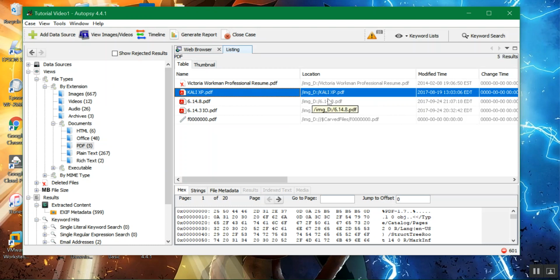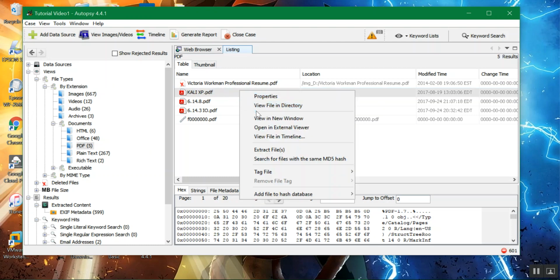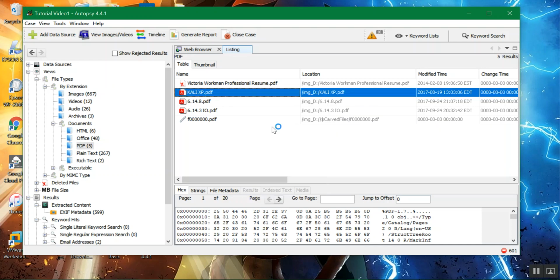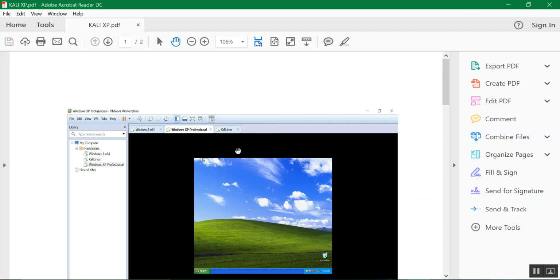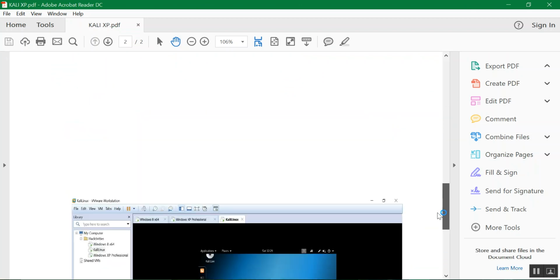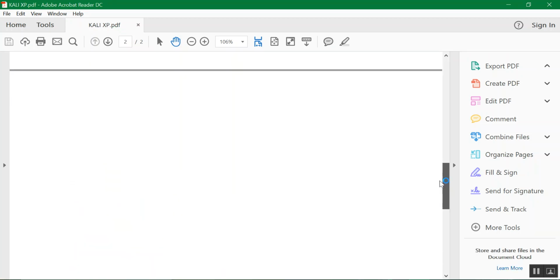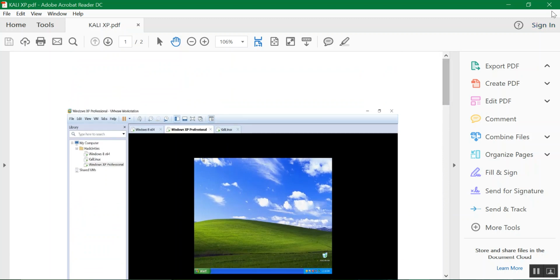I just double clicked it. Let's see. I'm going to right click, open in external viewer. Watch the magic happen. Boom. There it is. Exit out of here.